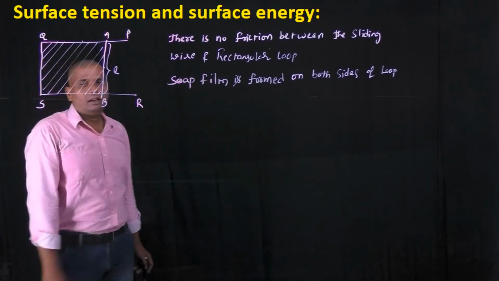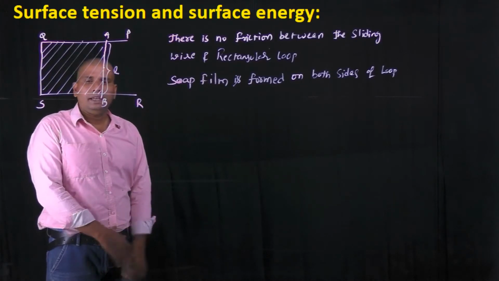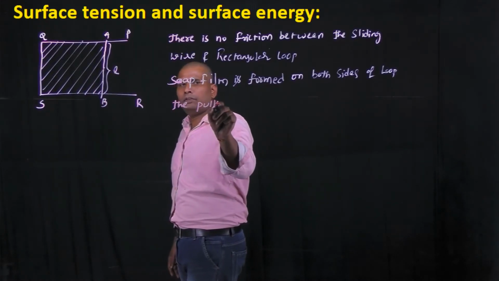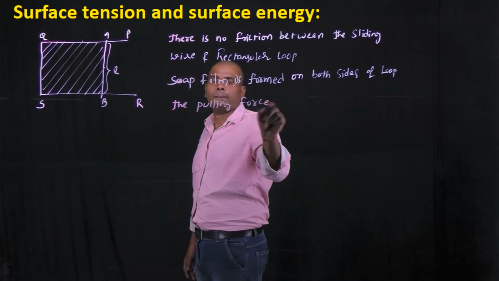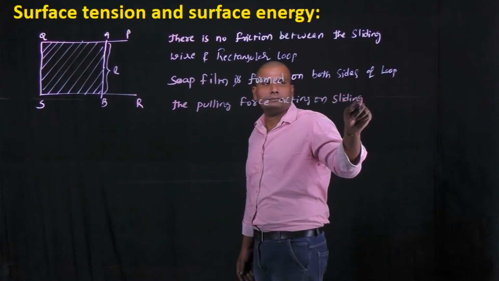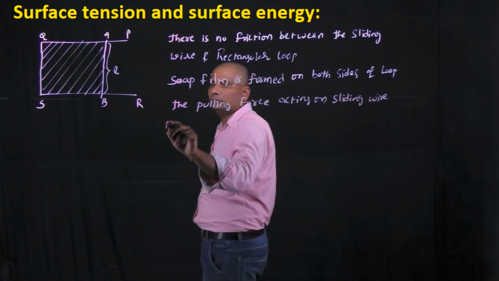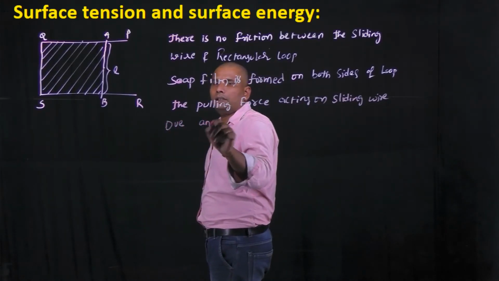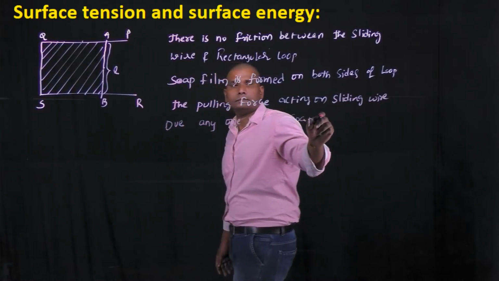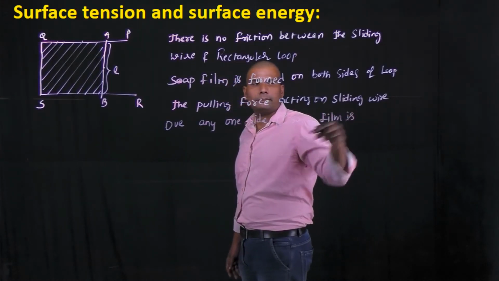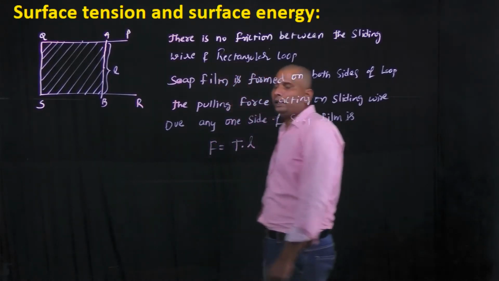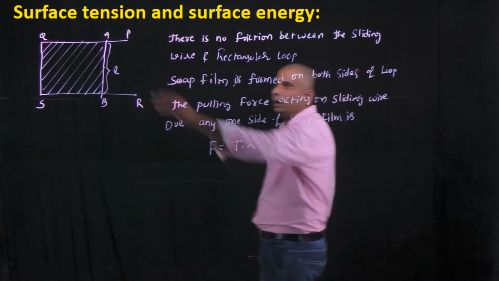Now the pulling force acting on the sliding wire due to any one side of the soap film is F equals T into L, and this rectangular loop contains soap films on both sides.